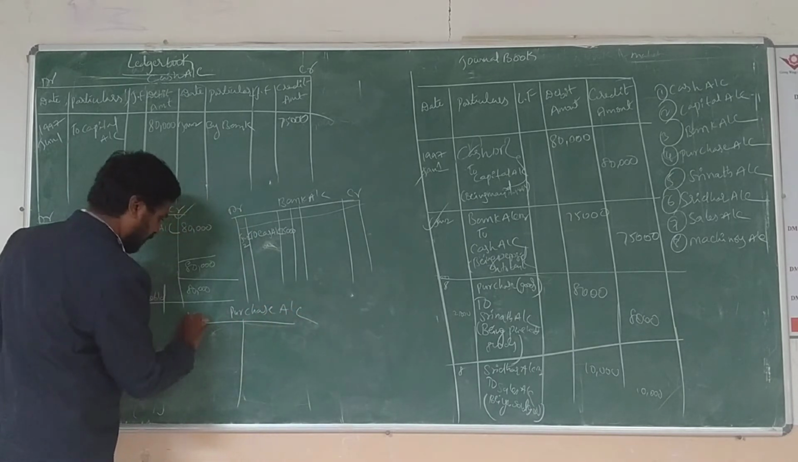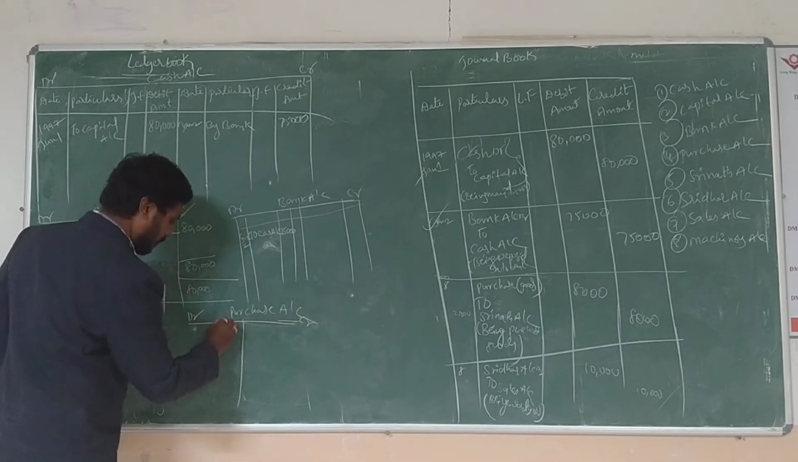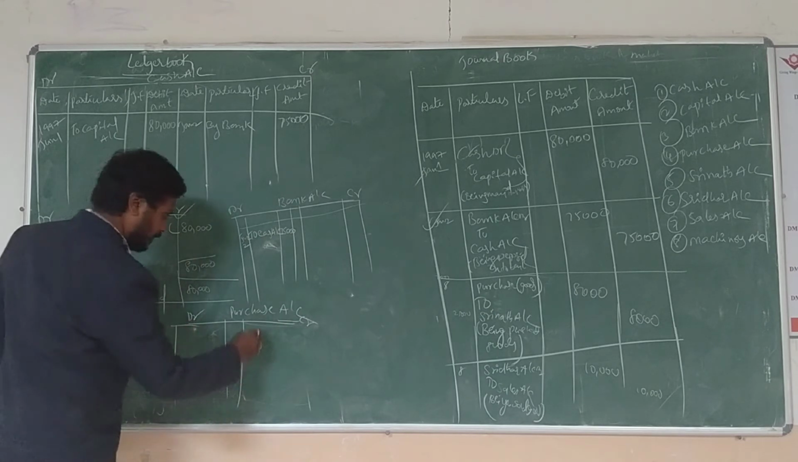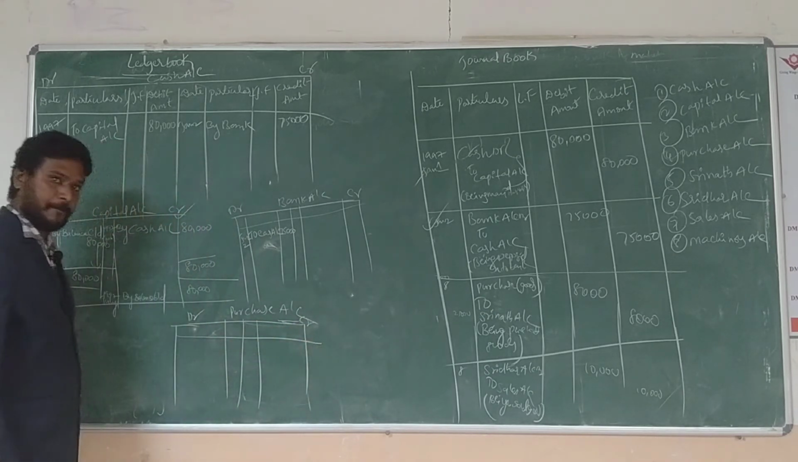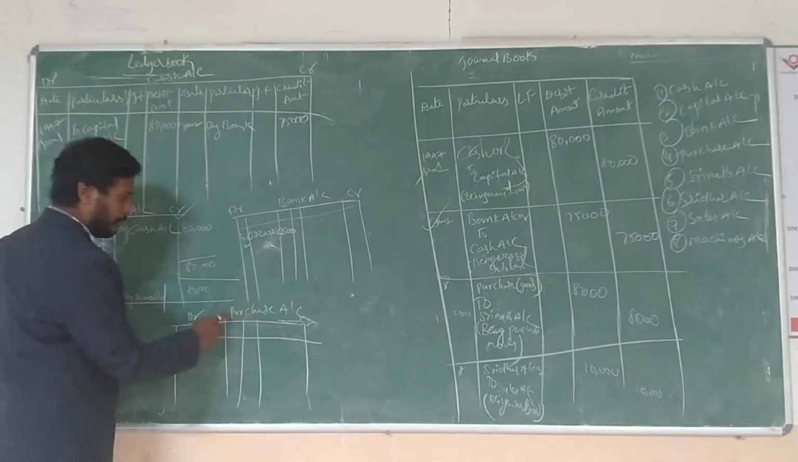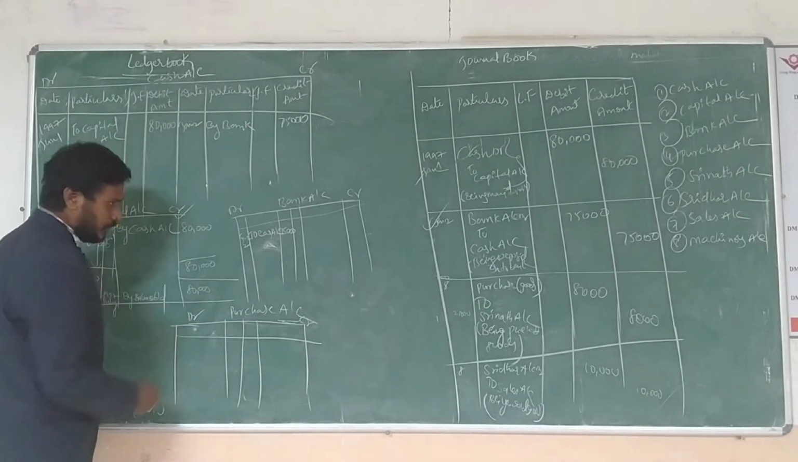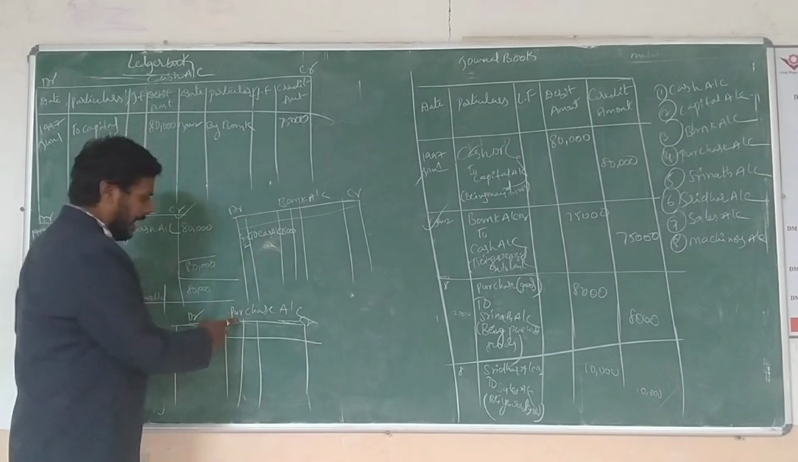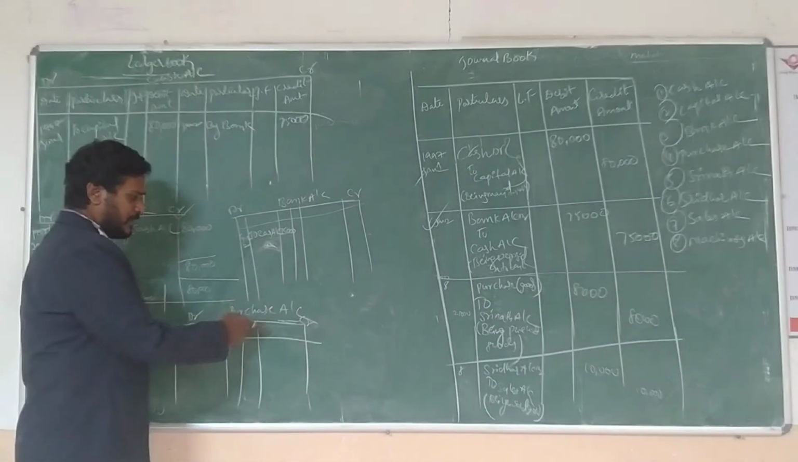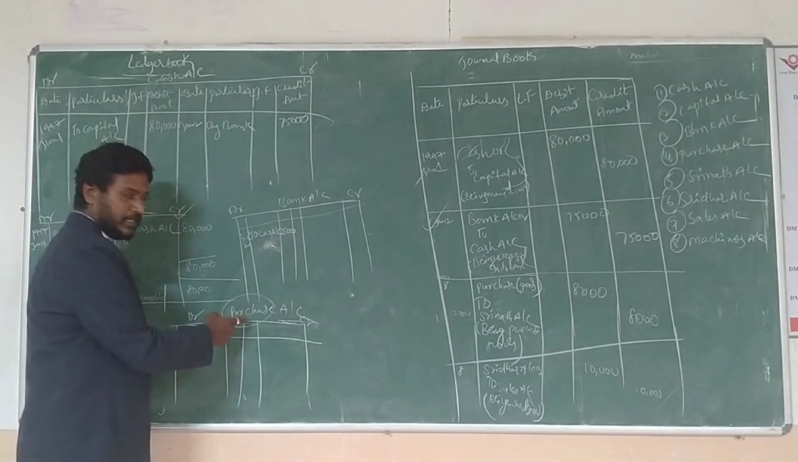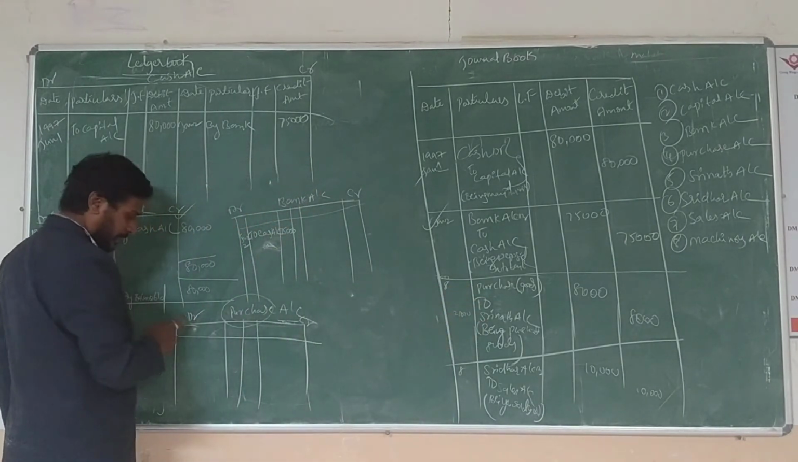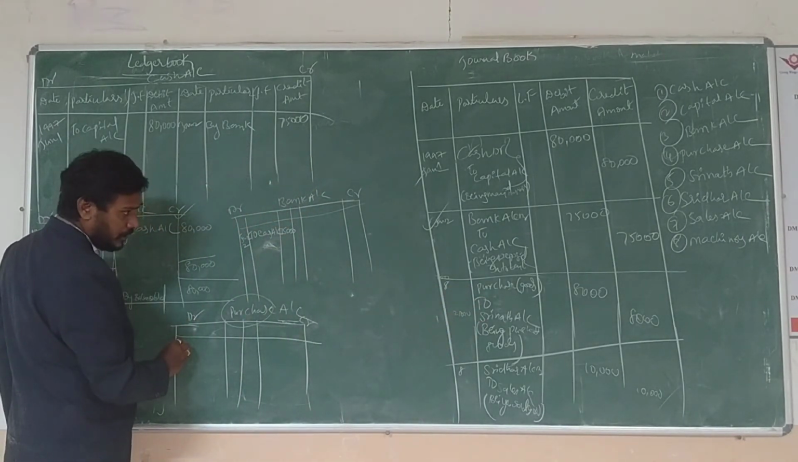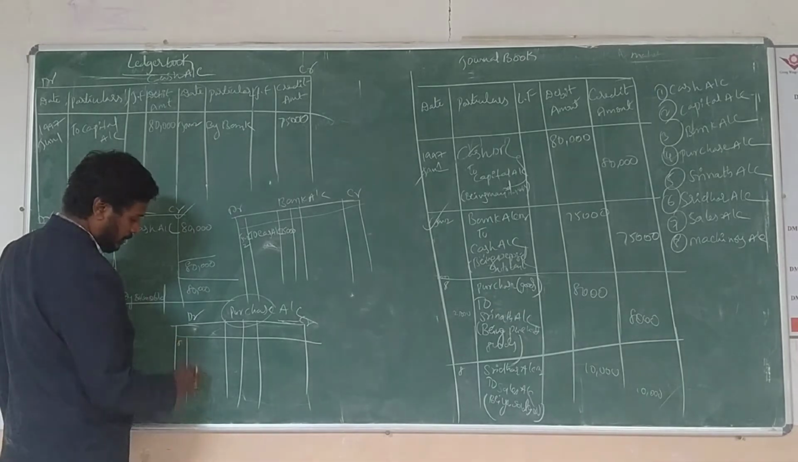Purchase account debit, date, amount. So directly we have the purchase account. This goes to the debit side. Now enter the purchase account debit to Srinath. Purchase account debit to Srinath. Date 1, 8, 2, Srinath.